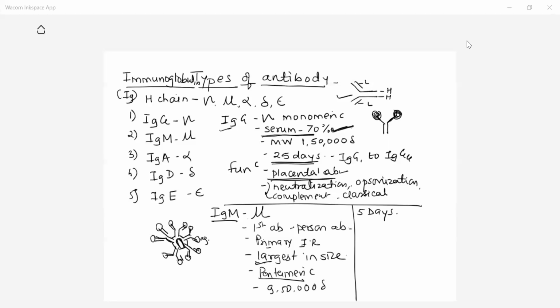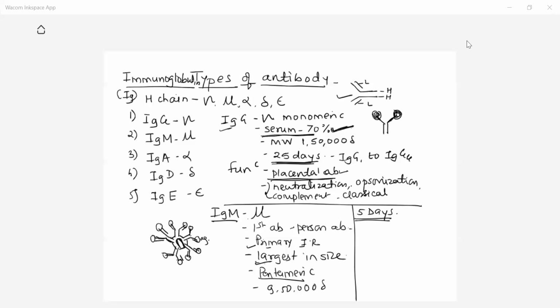And IgG antibodies are long-lived. That's why our secondary immune response remains for a prolonged time, because in secondary immune response, IgG antibodies are formed. And in case of primary immune response, IgM antibodies are involved. Their half-life period is only 5 days. And that's why our primary immune response is short-lived. Remember these things. Now, other functions are IgM antibodies have high affinity towards the